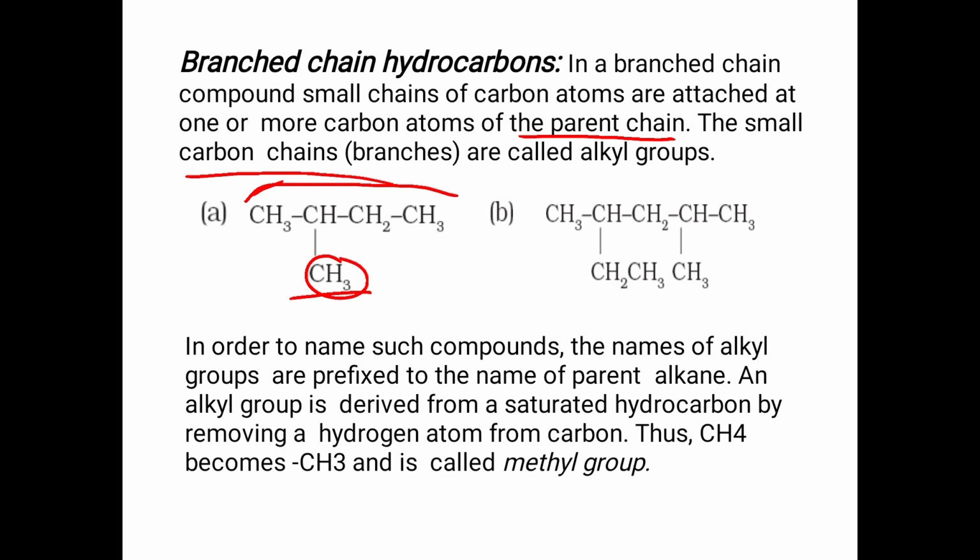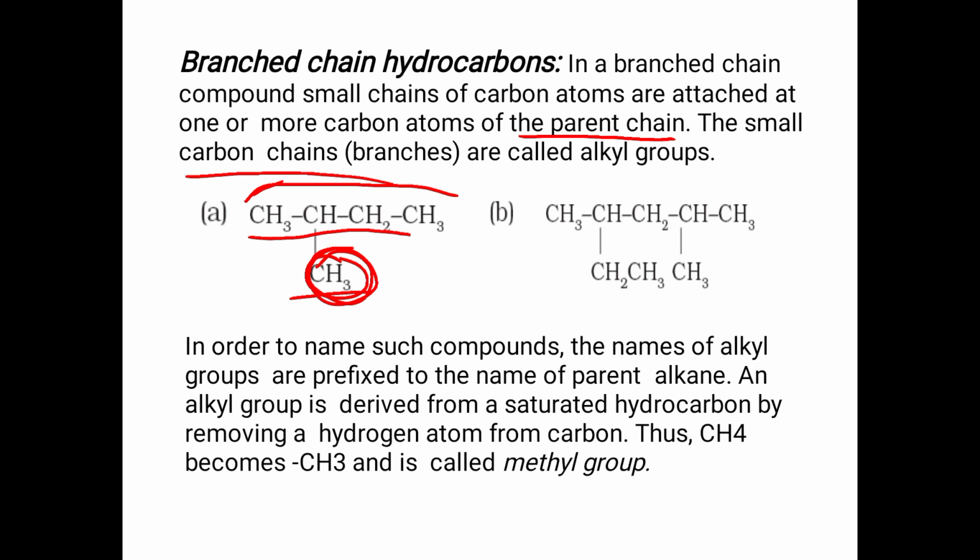While naming this one, we have to find out the longest carbon chain, and that we have to take as the prefix, and we have to give the name for our substituent, that is our branch. That also we have to give by the root name.